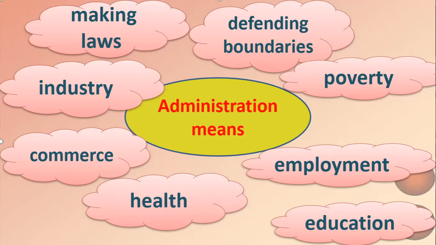It has to make laws, defend the boundaries, lessen poverty, and provide employment, education and health benefits to the people, and it also has to see that India develops as far as commerce and industry are concerned. So what does the constitution do? It provides guidelines to the government in order to do all these activities.